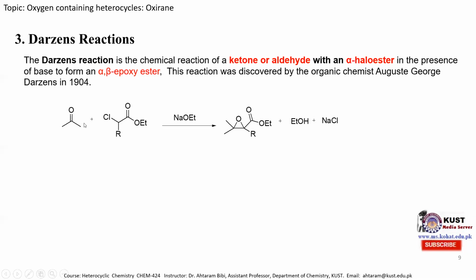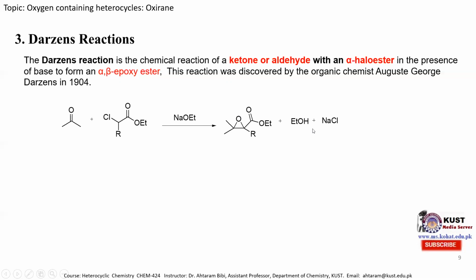So it is mentioned over here. This is a ketone, acetone. We can take a ketone or an aldehyde and treat it with an alpha haloester. This is the alpha position, and it consists of a halogen atom. So this is an alpha haloester. When it is treated with a base, sodium ethoxide, we can obtain this alpha beta epoxy ester molecule,